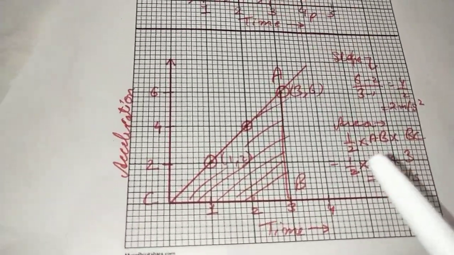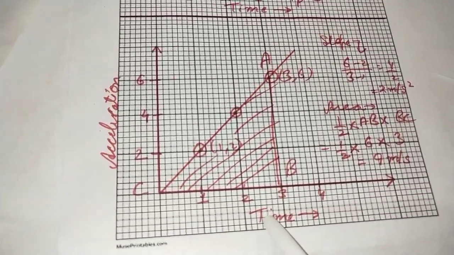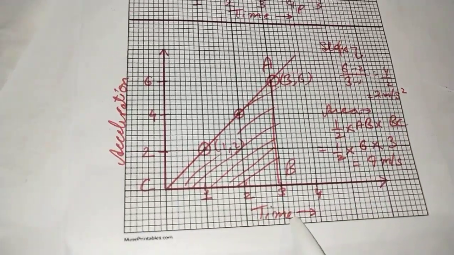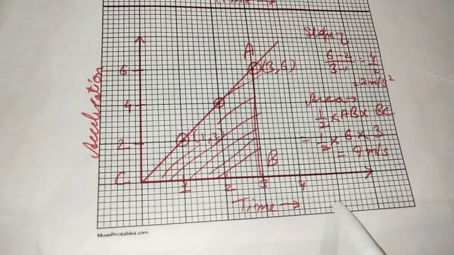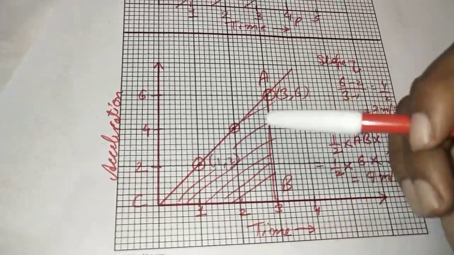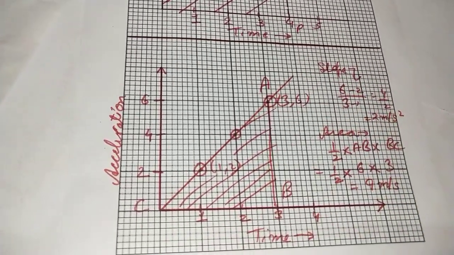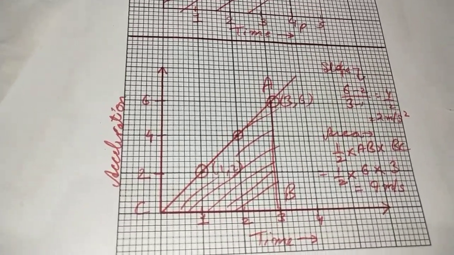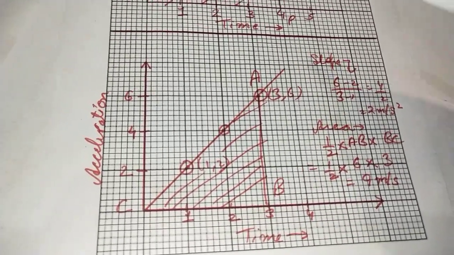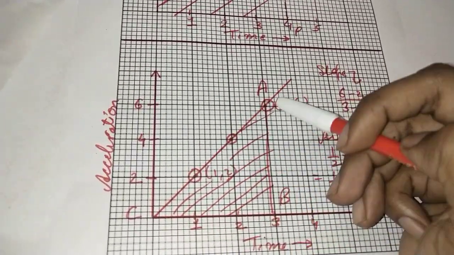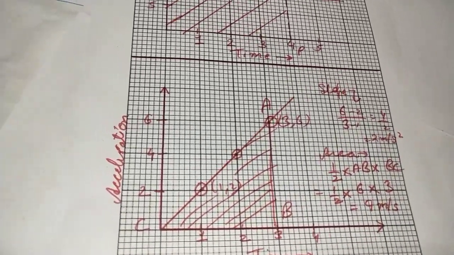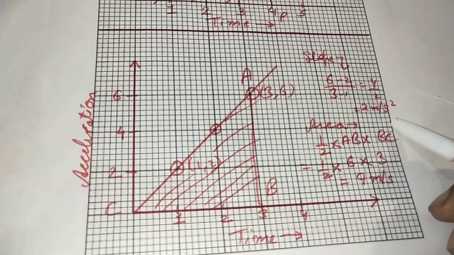Next, let's talk about an acceleration time graph. Acceleration, because it is a dependent quantity, and time being independent, has to be always taken on the x-axis. After 1 second the acceleration was 2 meters per square second, after 2 seconds 4 meters per square second. So there is an increment of acceleration happening. Let's calculate the slope. We take any 2 coordinates, and the difference in y upon difference in x gives us the slope, which is 2 meters per square second.